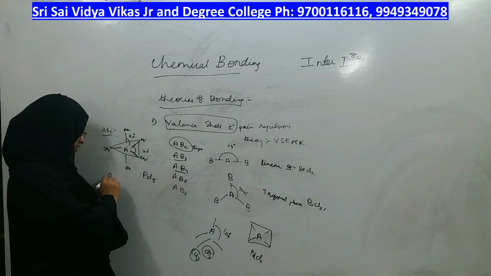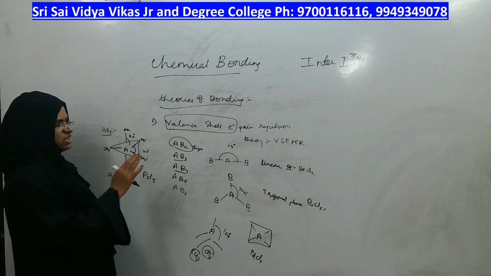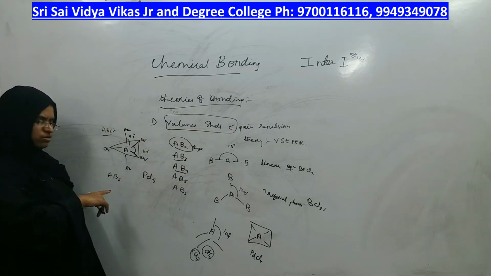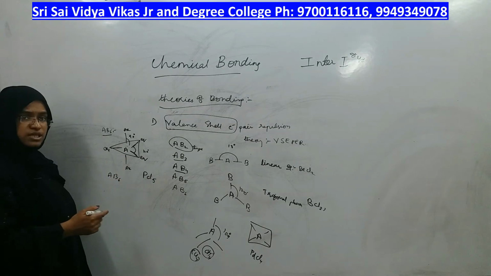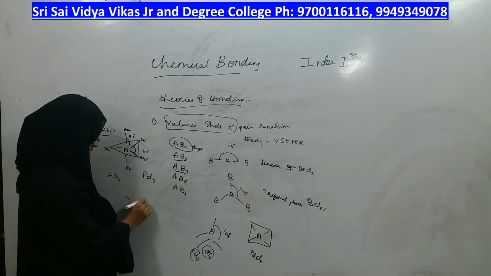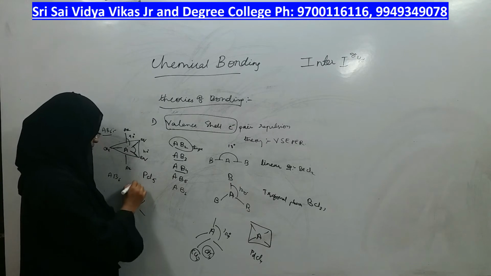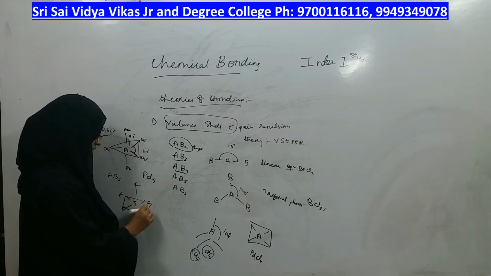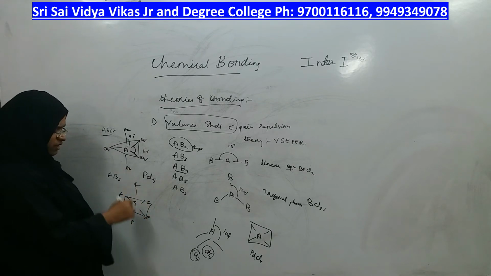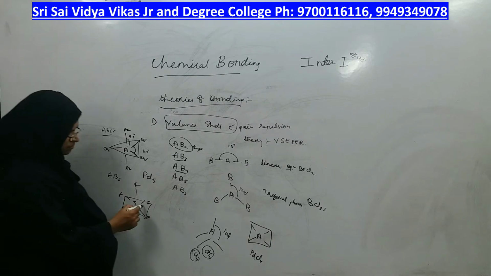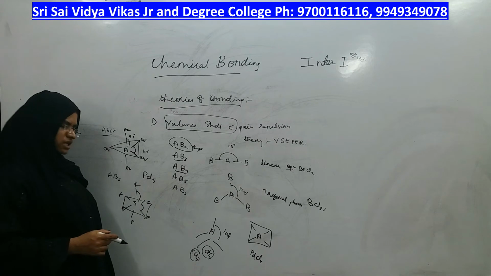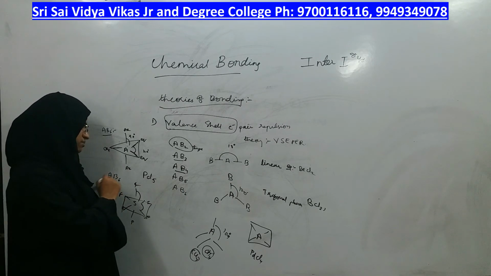The next type of arrangement is AB6. Till now we have not seen valence shell electrons, right? Before that, what we should first know is how many types of molecules are possible. The next example is SF6, in which 6 atoms are surrounding the central atom, 4 on the plane, one above and another below. On the plane there is 90 degrees angle of separation, and above and below the plane also 90 degrees. This is AB6 type.